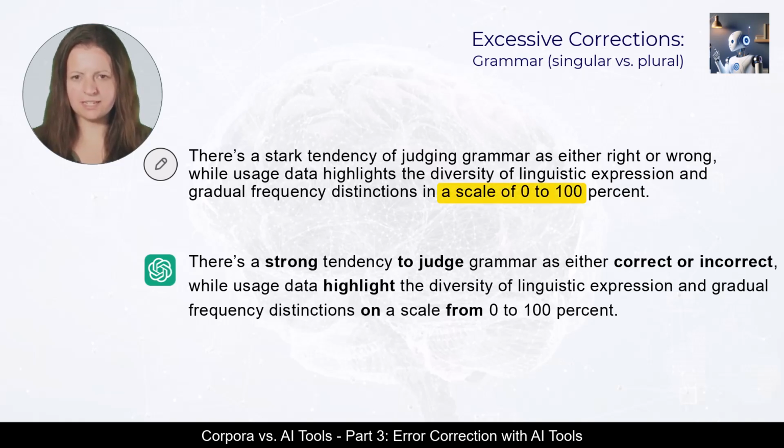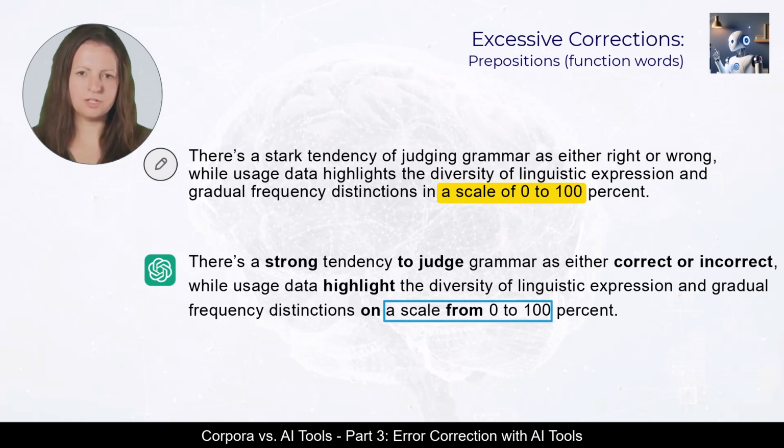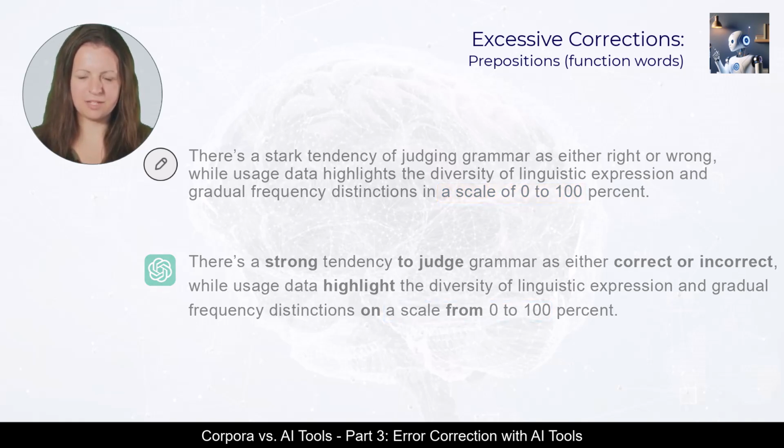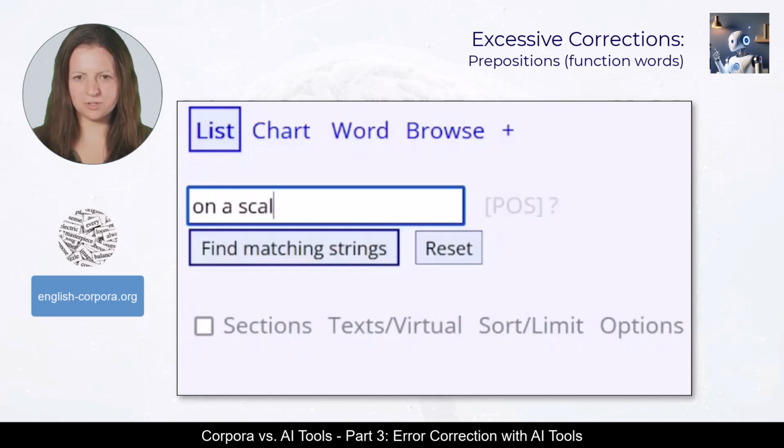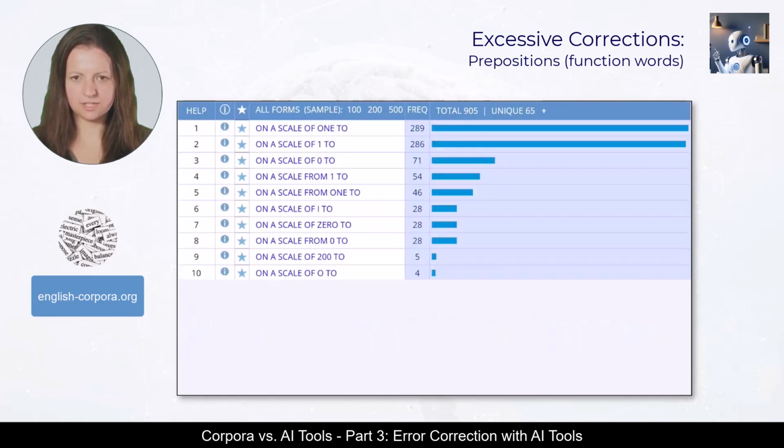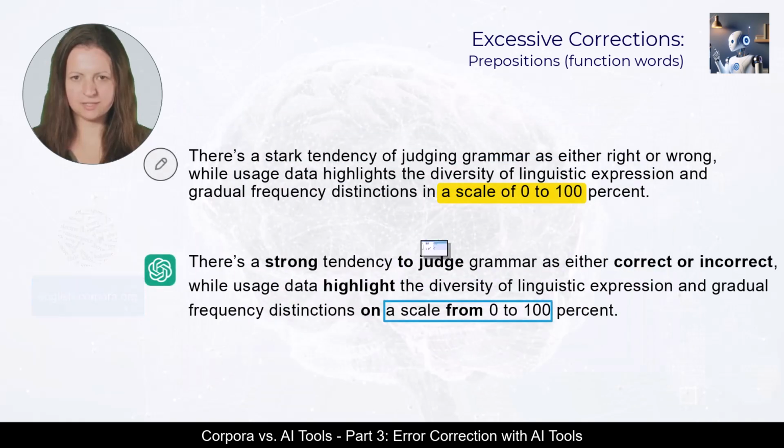The phrase a scale of 0 to 100 is changed to a scale from 0 to 100, which does seem quite plausible. However, another search in the corpus shows that the original version is actually more frequent than the version proposed by ChatGPT. Again, this change was not necessary.